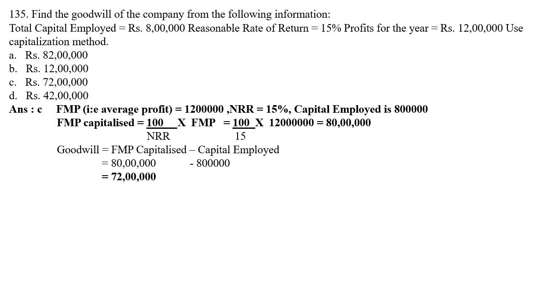Then the formula of goodwill is FMP capitalized minus capital employed. So FMP capitalized we have got is 80 lakh, minus capital employed is 8 lakh, which is given in the problem sum. So your answer will be 72 lakhs. Using this formula, you will get your answer 72 lakhs.